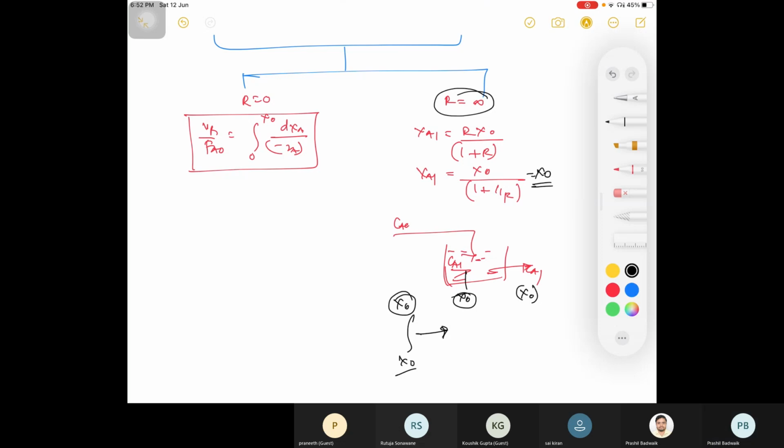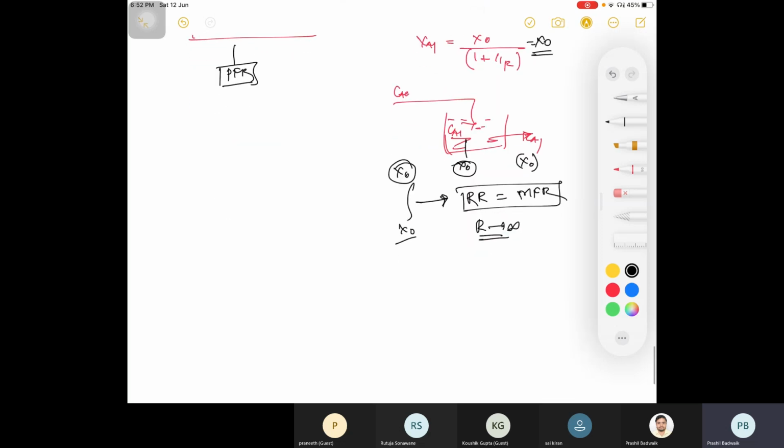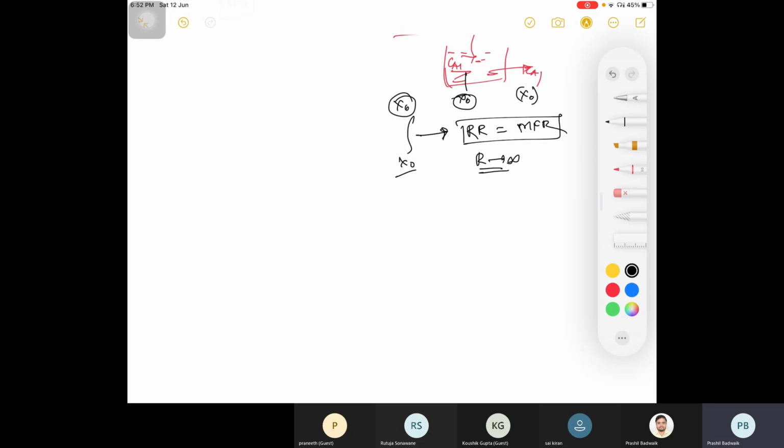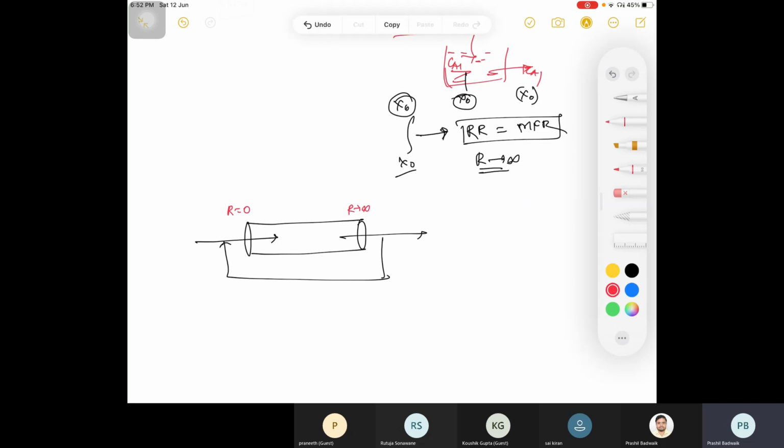That means your recycle reactor is equal to your MFR when r is equal to infinite, and this is equals to PFR. So overall I can write your recycle reactor, this is your recycle stream. So there are wide range of possibilities where it starts from r is equal to 0 to r is equal to infinite value, and you will be having PFR and you are having MFR too, right?